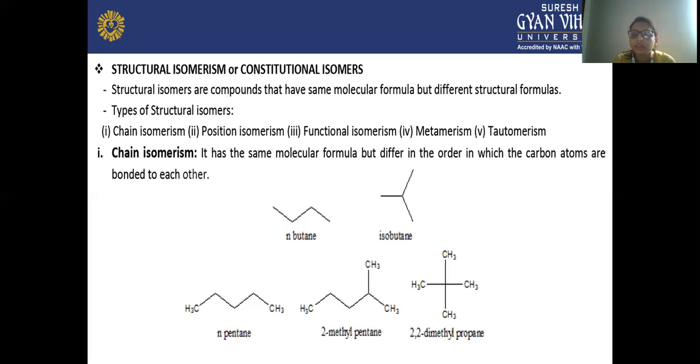So here you can say that the chain isomers are the isomers having the same molecular formula, but the order in which the carbon atoms are bonded to each other is different.